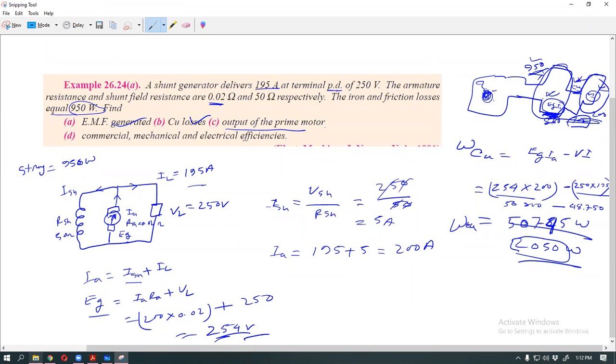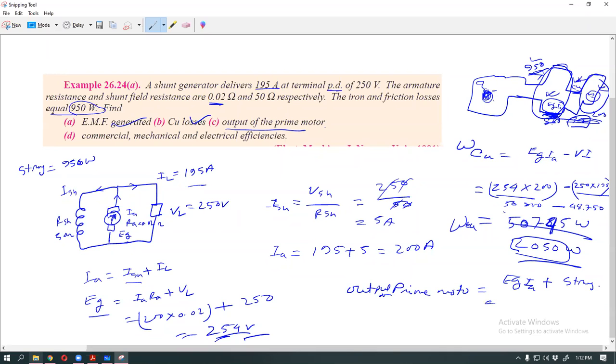So the output of the prime motor is equal to EGIA plus iron loss.